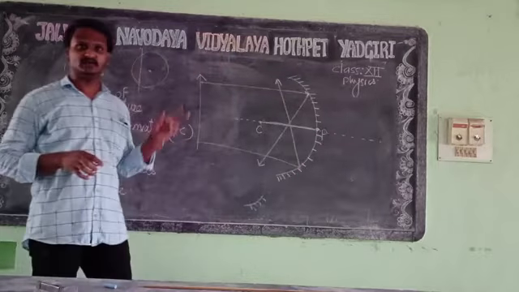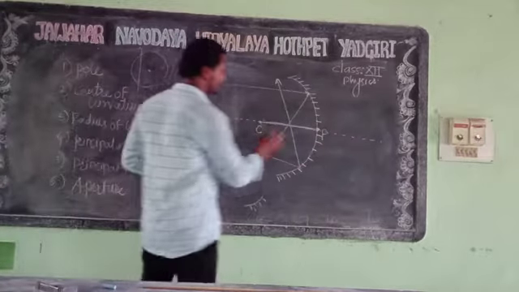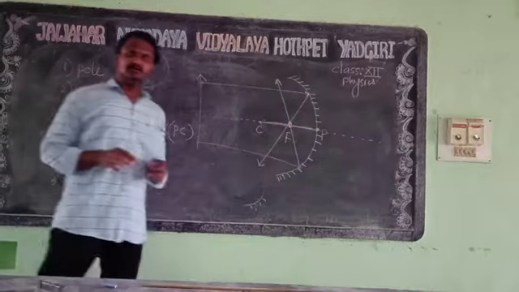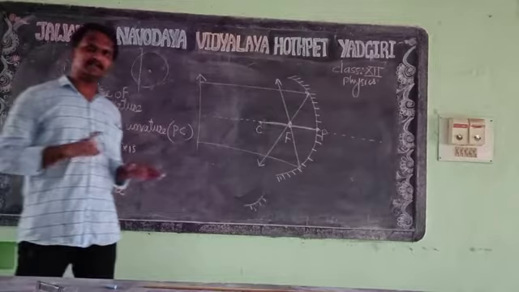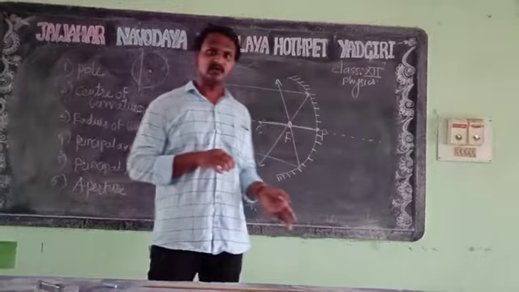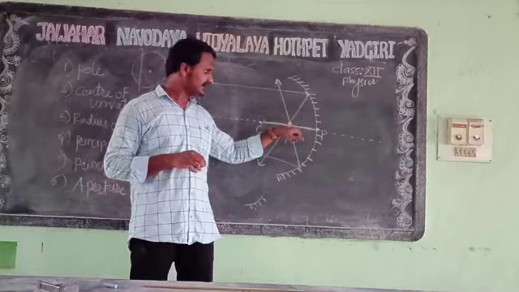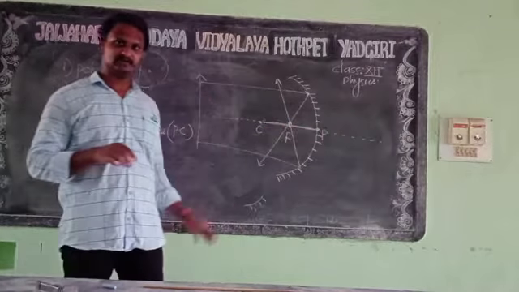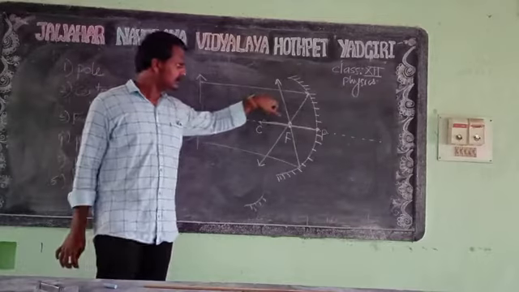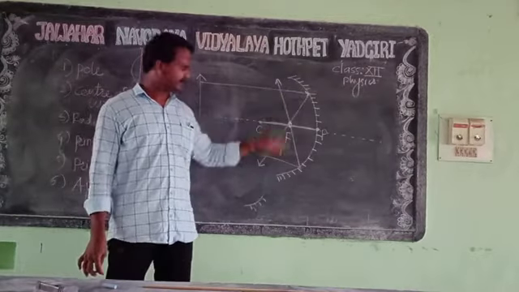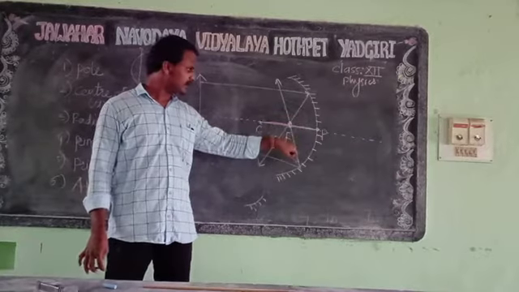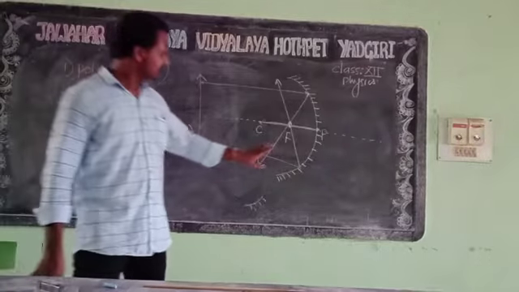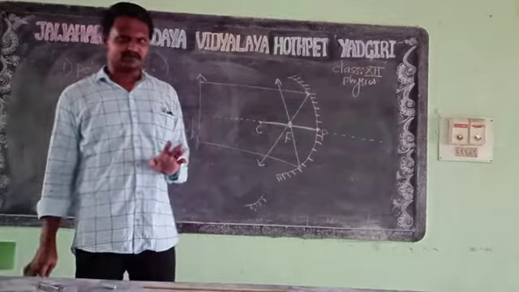The point where the two reflected rays meet is called the principal focus. It is called F. The light rays after reflection meet at a point on the principal axis, and that point is called the principal focus.